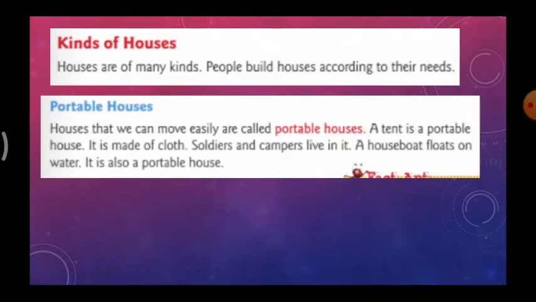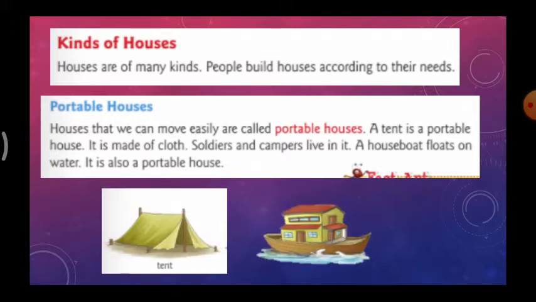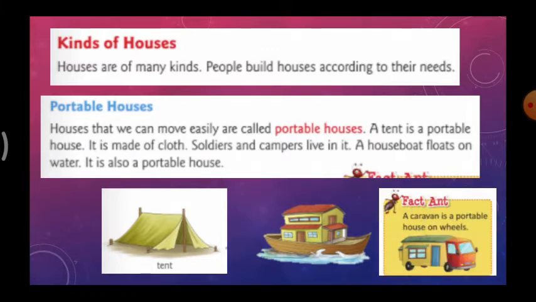A tent is a portable house. This is made of cloth. See the picture? The first picture is a tent that is made with cloth. Soldiers and campers live in it. The second thing is the houseboat. A houseboat floats on water. So both of these are portable houses. We can move them easily. So this type of house is called a portable house.